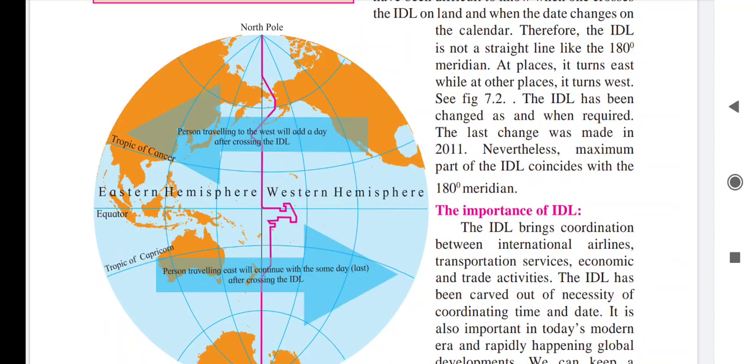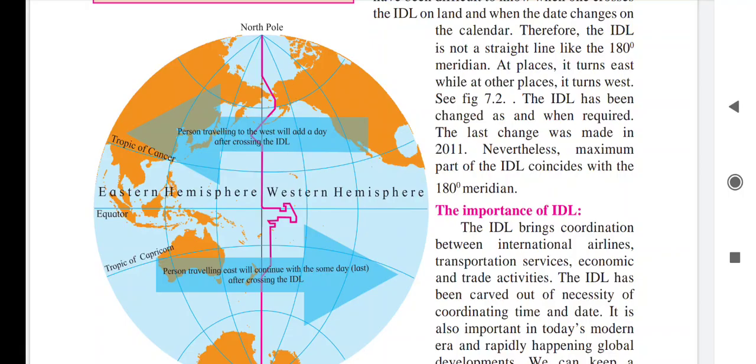How is it? To clear that point, you stand at one place, and in front of you another person stands. Whatever is your right hand will be the left hand of that person, and whatever is your left hand will be the right hand of the person in front. Same with the ideal also. The side which is east in the prime meridian will be west in the ideal, and the side which is west in the prime meridian will be east in the ideal. Got it? East will be west in the ideal, and west will be east in the ideal.